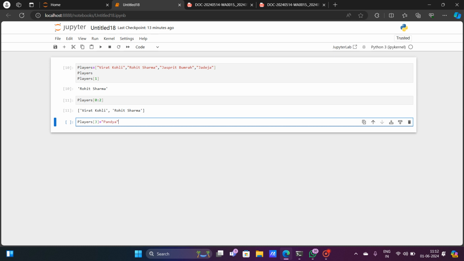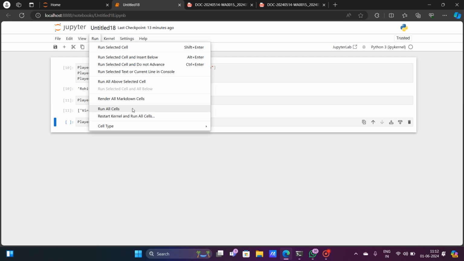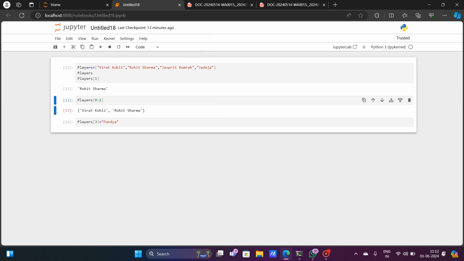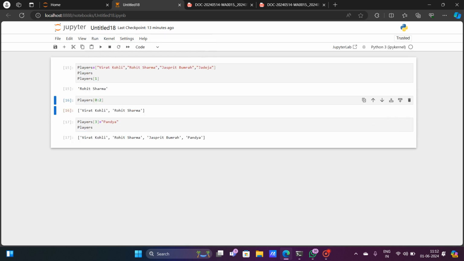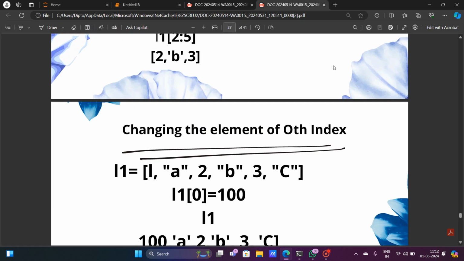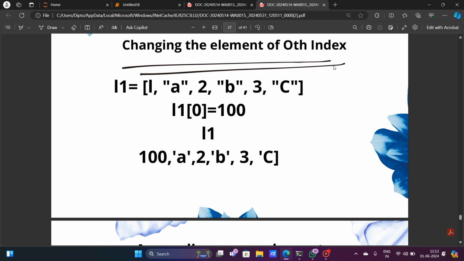So now if I run it, and now if I run this players variable again, as you can see, Pandya is being changed in place of Jadeja. So that's how you can change the elements of the list. You can change any element of any index.